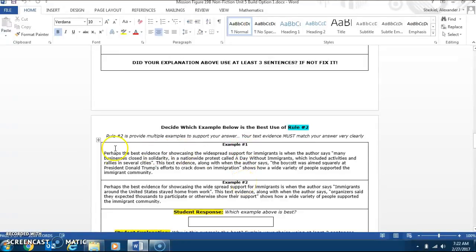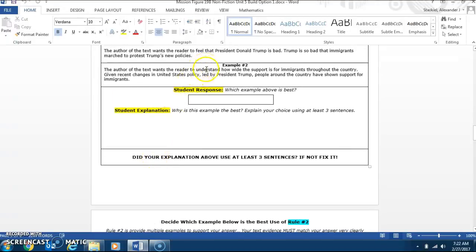Let's look at them a little closer. Now in example 1 it says, perhaps the best evidence for showcasing the widespread support for immigrants is when the author says, many businesses closed in solidarity in a nationwide protest called a day without immigrants, which included activities and rallies in several cities. That first quote is perfect, and it does support answer choice 2 up here.